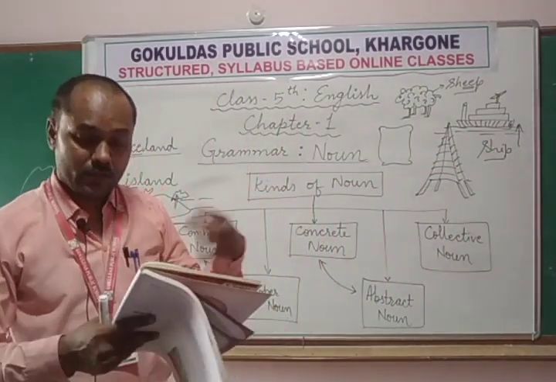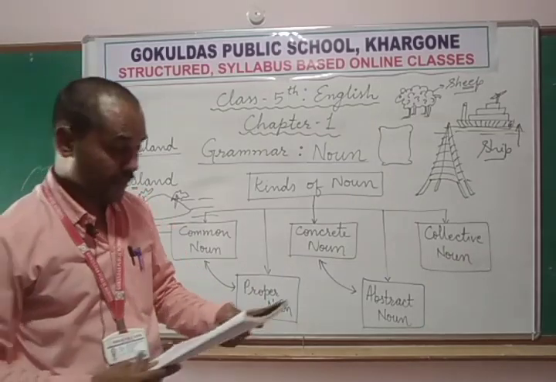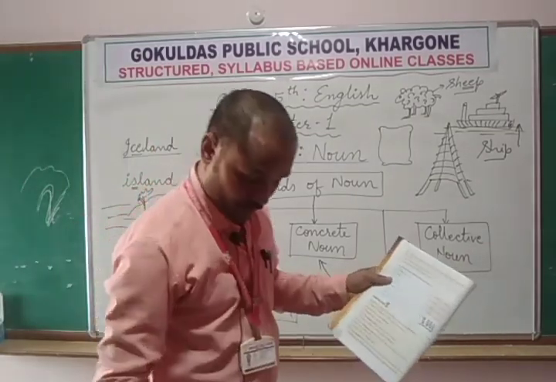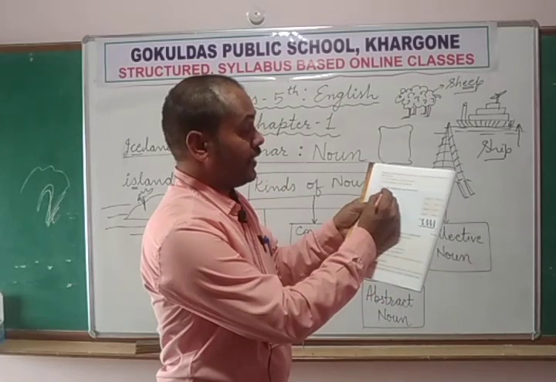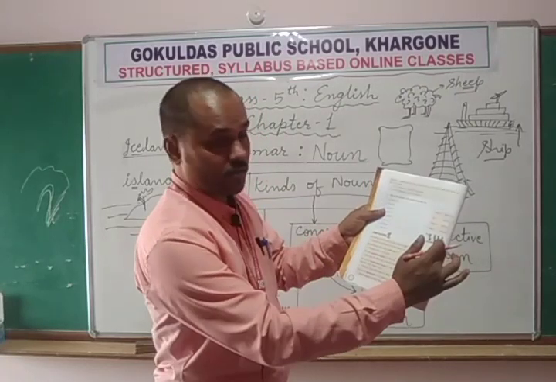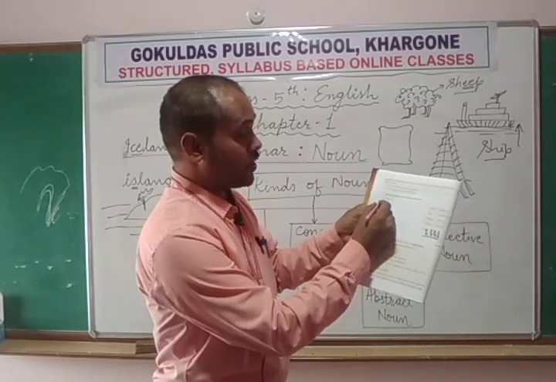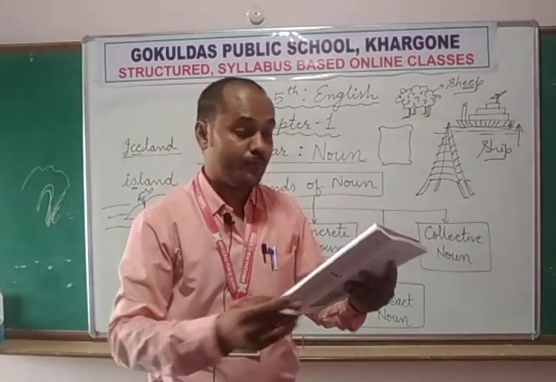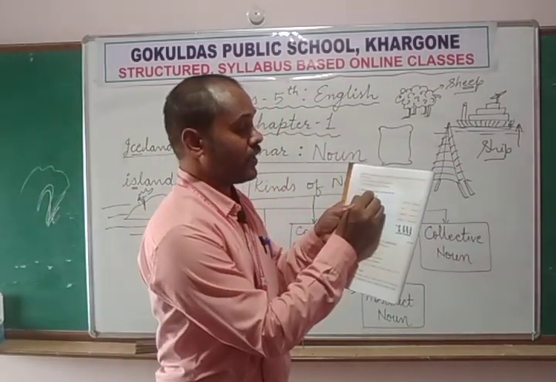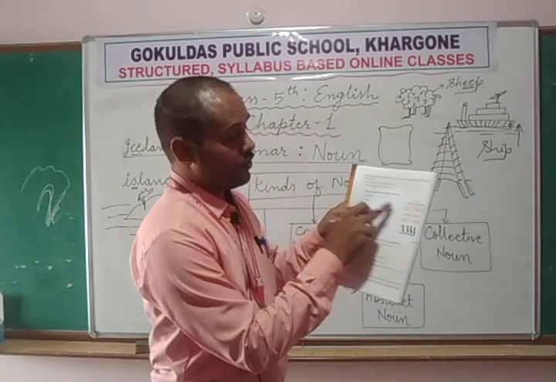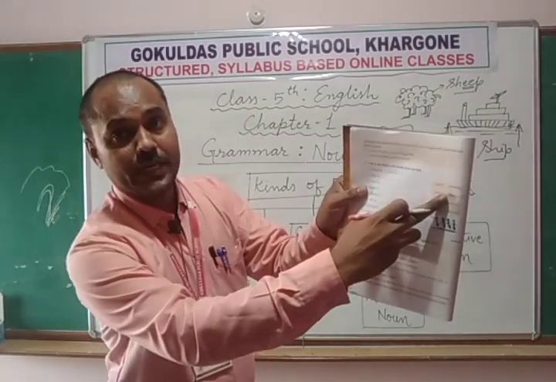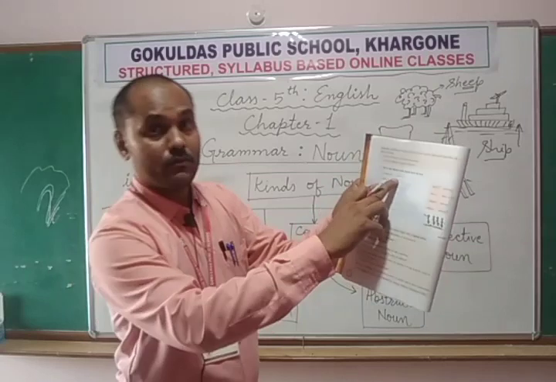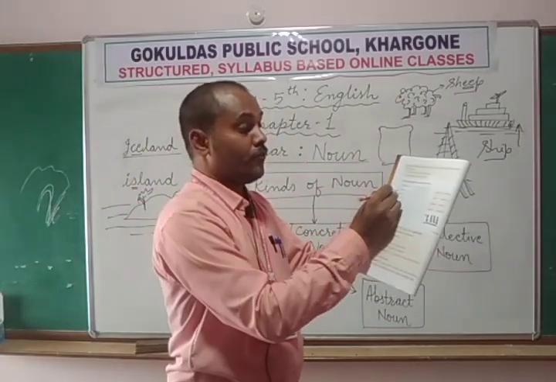Ships and wolves, bhediye. Now fill in the blanks with the pencil. Fill in the blanks with the words from the box. Now a swarm, jhund. Swarm of bees, madhumakkhiyon ka jhund.